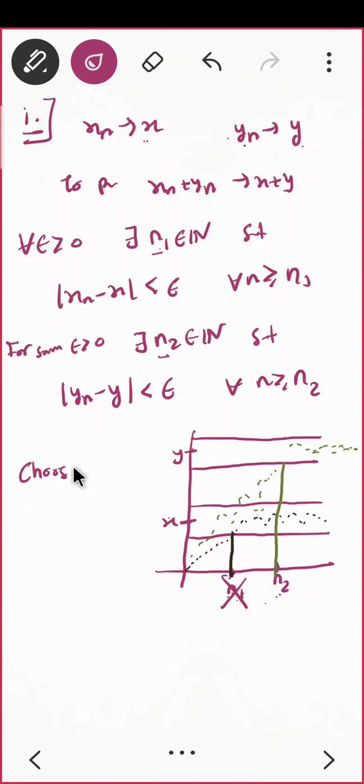Choose n not equal to maximum. See, as per the drawing, I drew the term of x here and the term of y shuffled in this, correct? So I should write n0 equal to the maximum of n1 and n2.